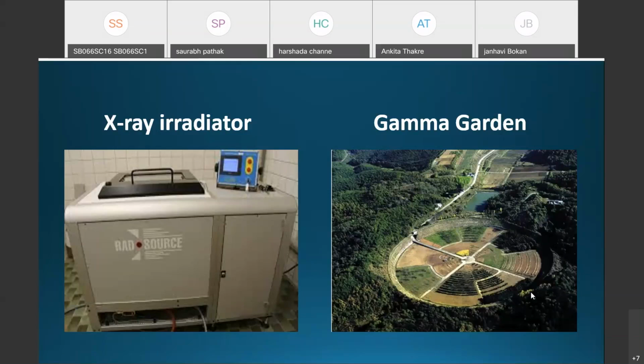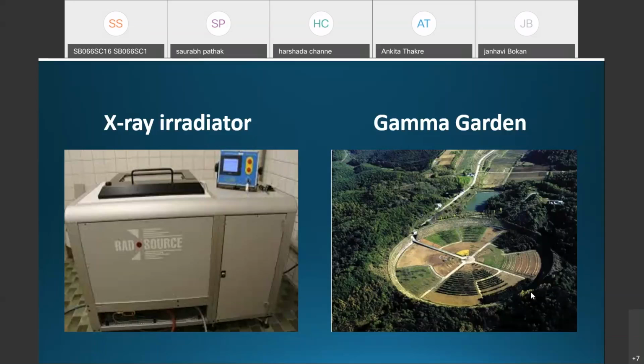Then we have discussed X-rays and gamma rays. These are mainly responsible for individual gene mutations, which are of considerable importance in mutation breeding, and that's why these are the two methods extensively used by plant breeders. Another method we have discussed is the use of neutrons, which are also equally responsible for individual gene mutations.